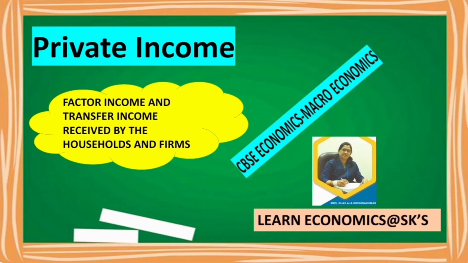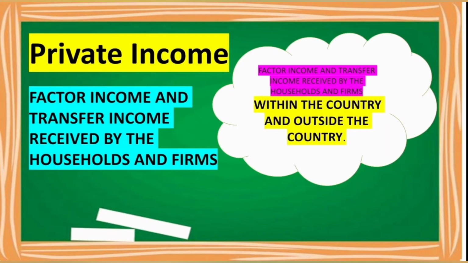What is private income? Private income is the factor income and transfer income received by the household and firms within the country and outside the country. So, factor income plus transfer income inside the country.